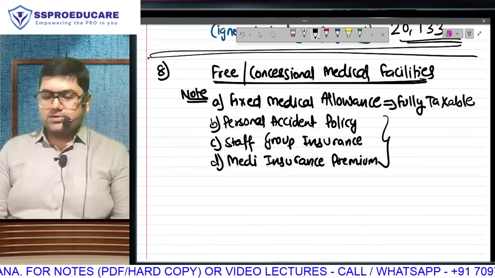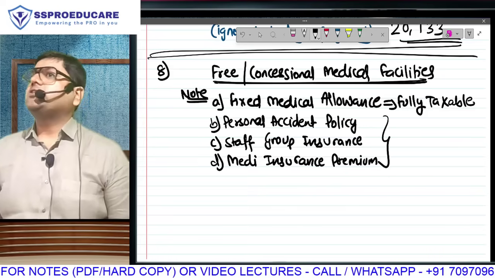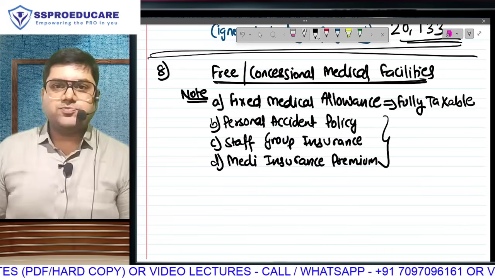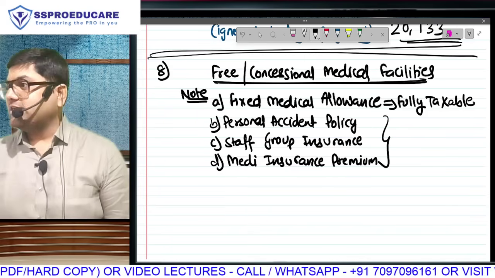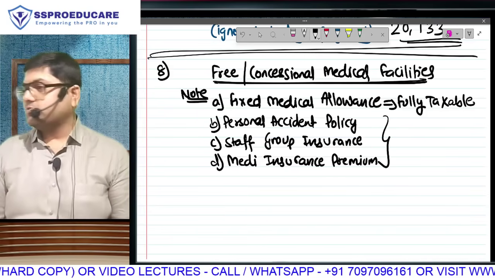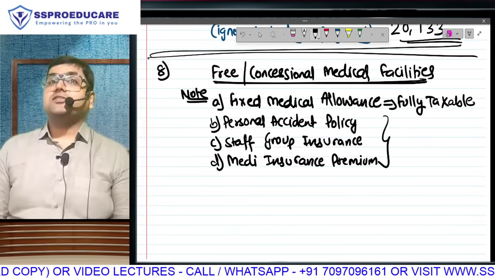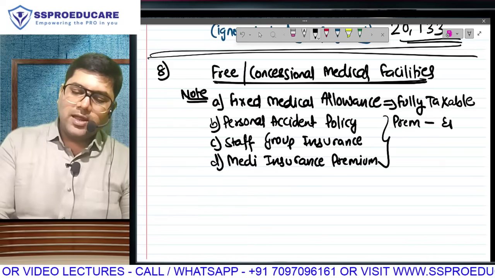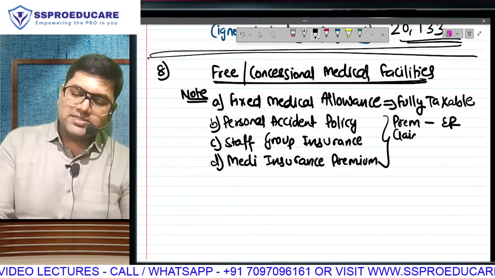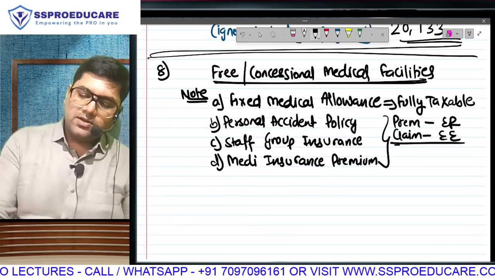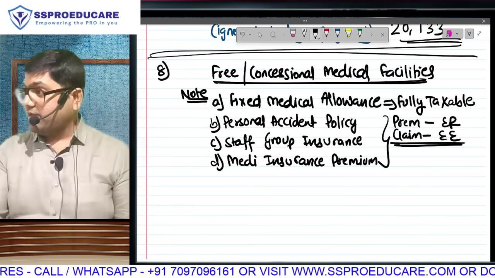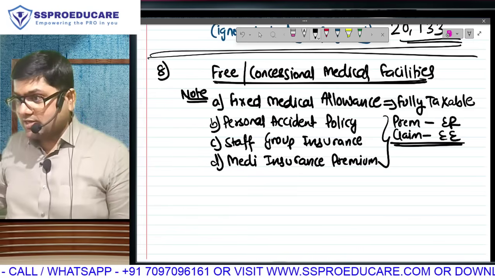Copycats, now hear me out. They are all insurance policies. Personal accident policy is an insurance policy. Staff group insurance is an insurance policy. Medical insurance is an insurance policy. In all the three cases, premium will be paid by your employer and claim will be received by employee. Means boss is buying policy for your benefit. Boss is buying policy where you will receive money. Correct hai? You understand all three?